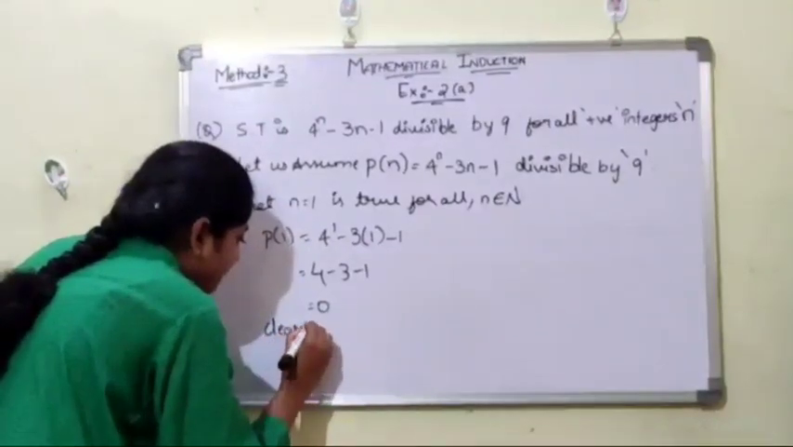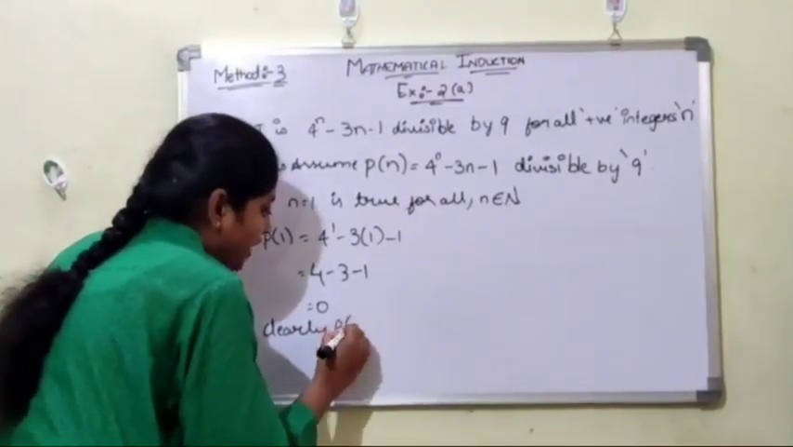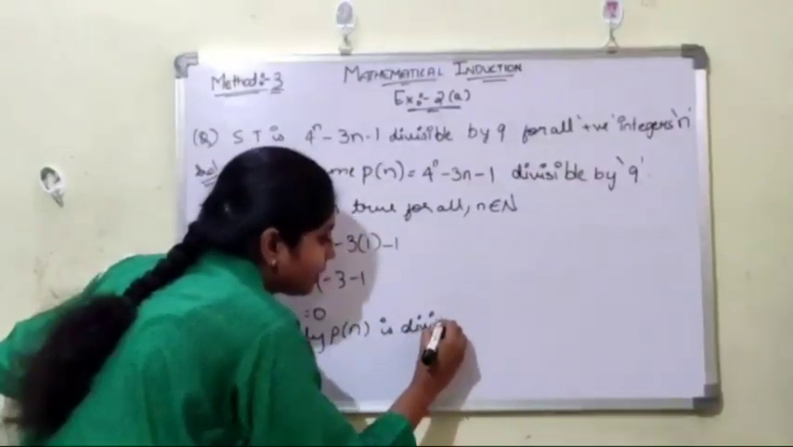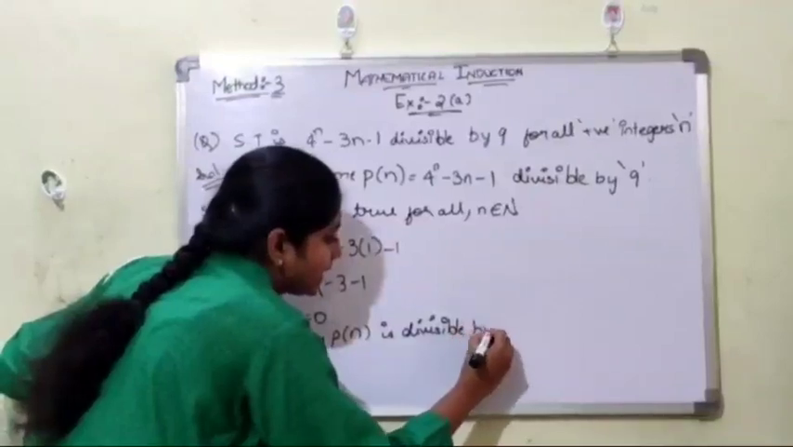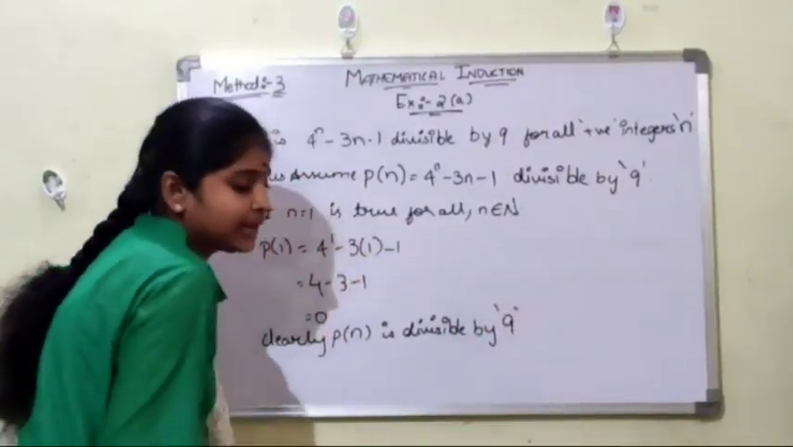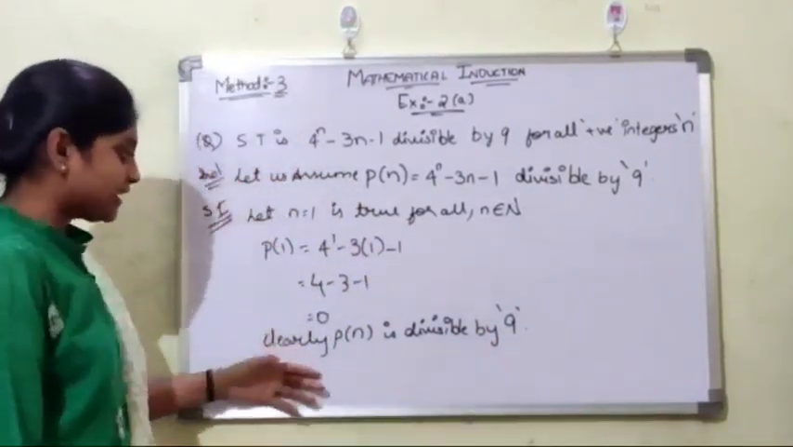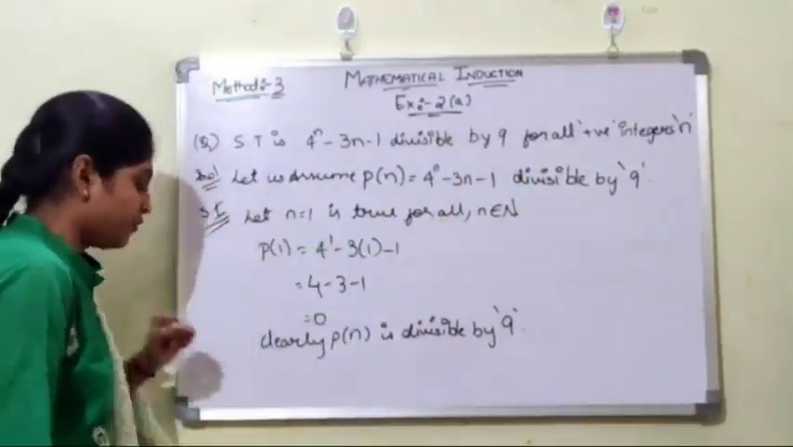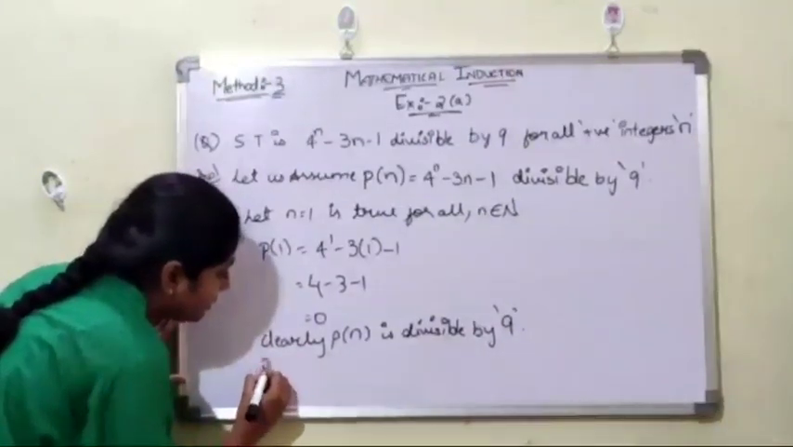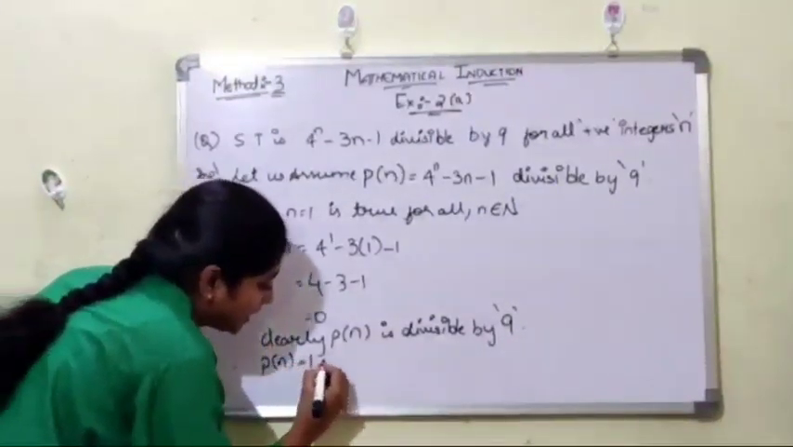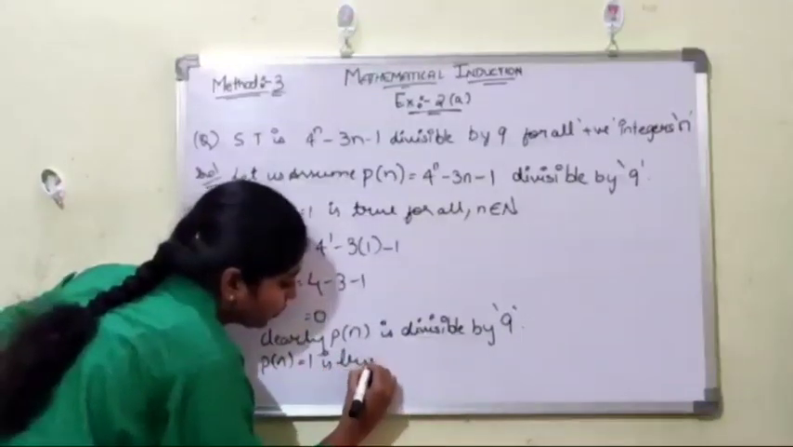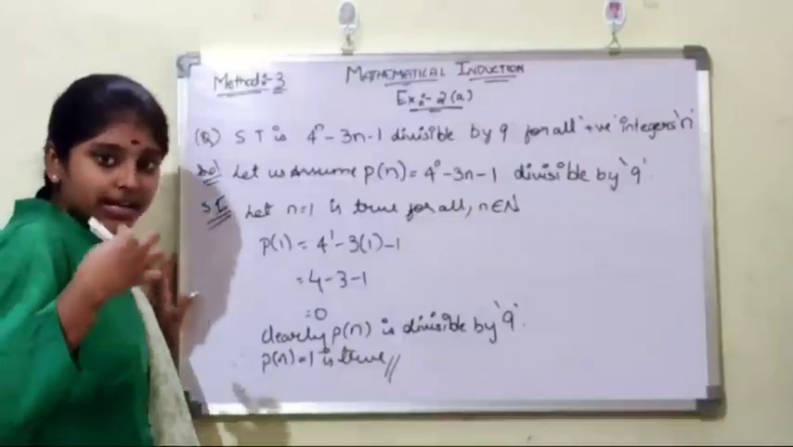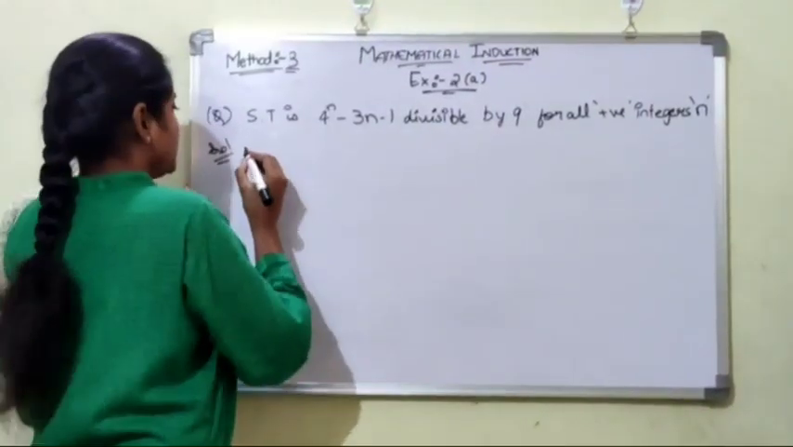Clearly P of n is divisible by 9. Right? Here it is clear that this is divisible by 9. We have proved it. Hence, therefore, P of n equals 1 is true. Here we complete step 1. Now getting into step 2.